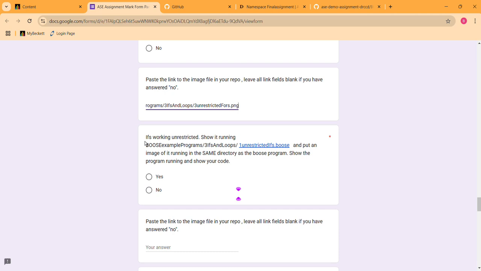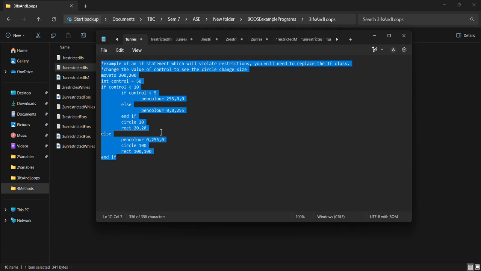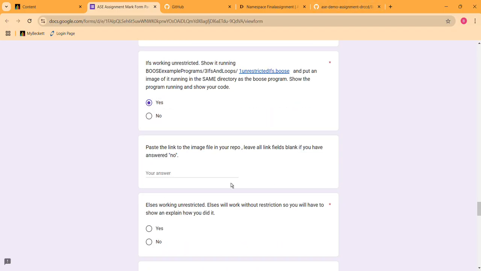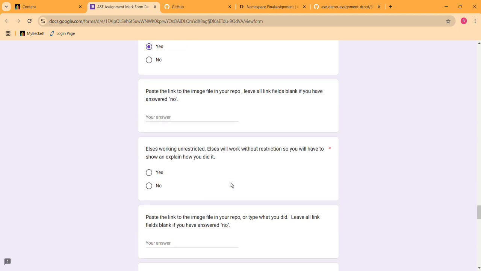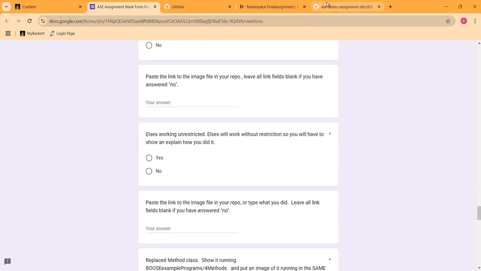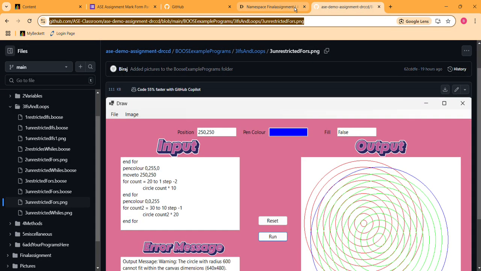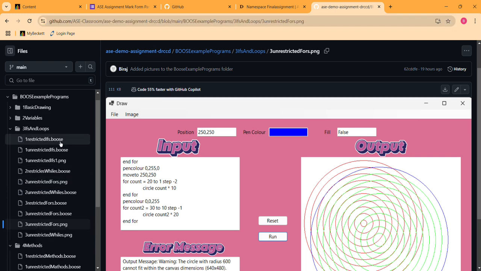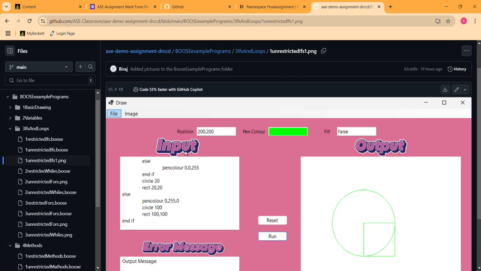Now for unrestricted ifs, yes, I've done this as well. Let me show you this as well. Now unrestricted ifs is this. Now pasting it. Here you can see the output being generated properly. And then the link to the demo as well. Yep, this is the link.